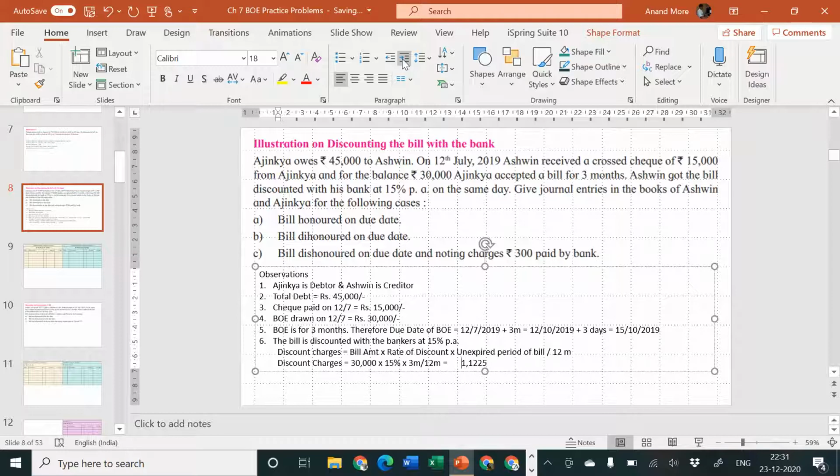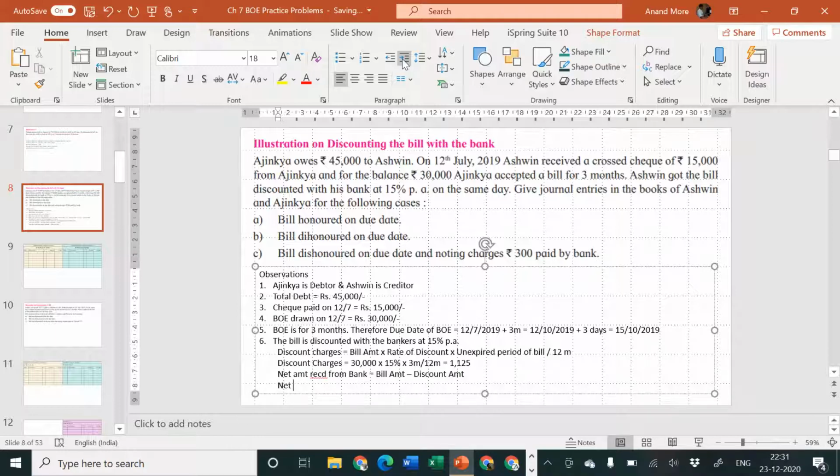Oh yes, this has gone a little bit ahead here. Alignment is changed. 1,125. Okay, and let us consider how much cash the banker will give to us. So net amount received from bank is equal to bill amount minus discount amount.